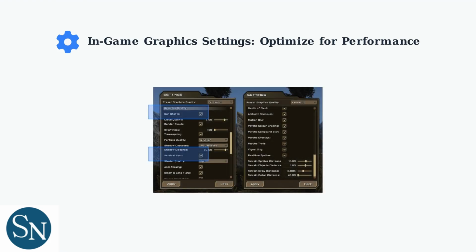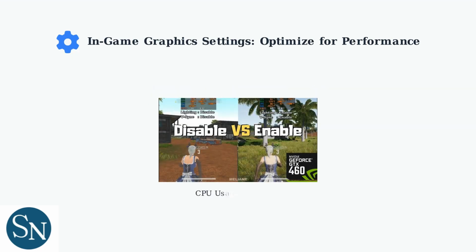Lowering graphics settings in Battlefield 2042 significantly reduces CPU load by decreasing the computational demands on your processor. Start by reducing the overall quality and effects settings from ultra to high in the game's graphics menu. This change can lead to noticeable performance improvements, as shown in before and after comparisons where CPU usage drops.